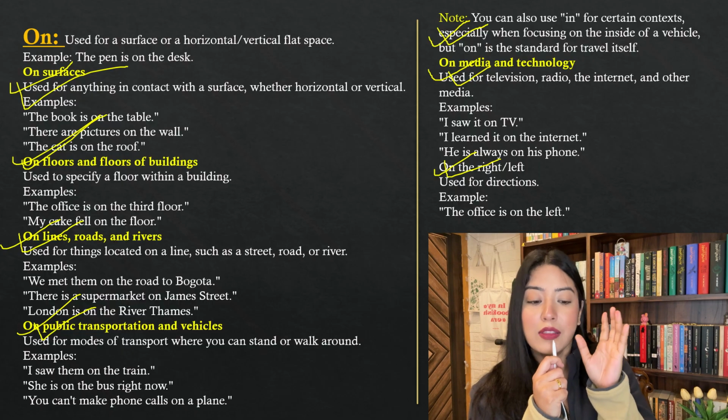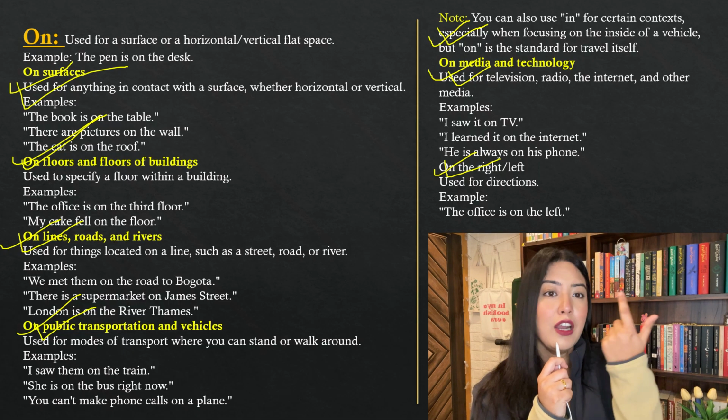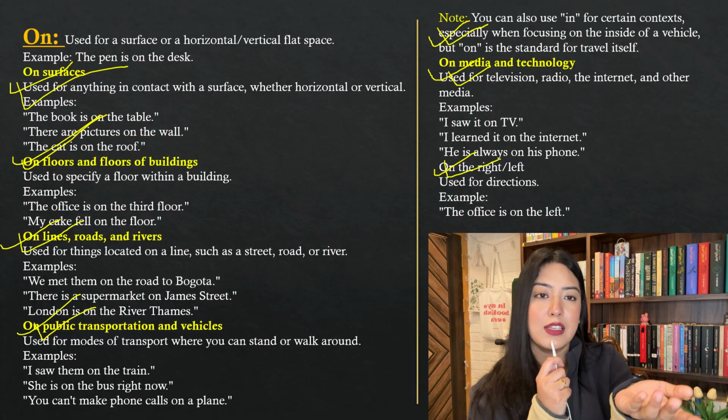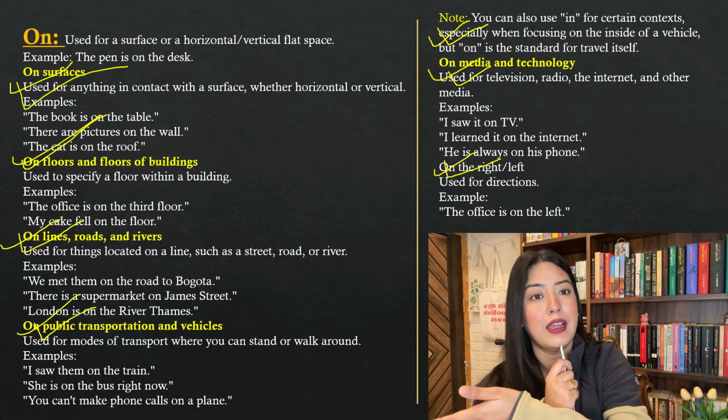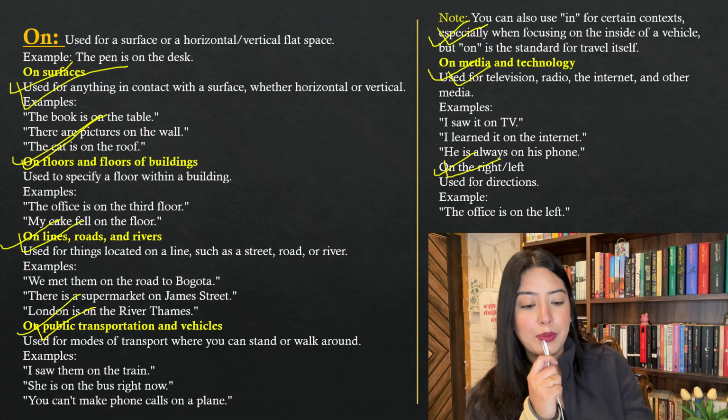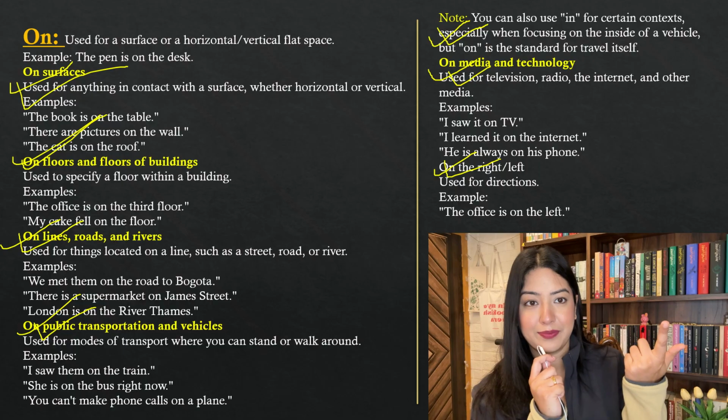Now lastly, the direction is very easy. On the right, on the left. We use this for our friends in our day-to-day lives also. The tree is on my right, okay, or my friend is sitting on my left. The same logic. For example, the office is on the left. So I hope this is clear. We're going to move on to the next word.